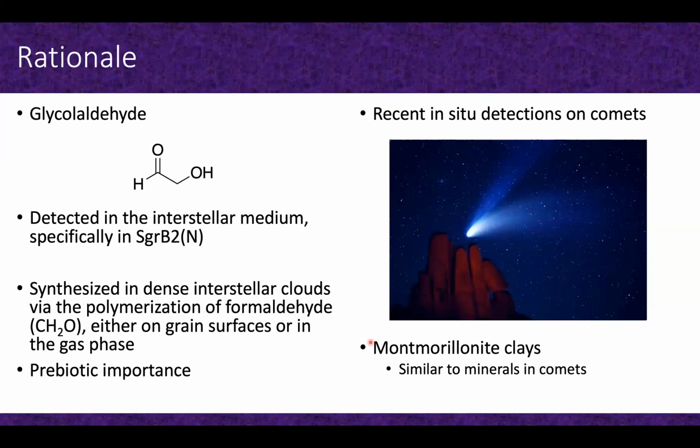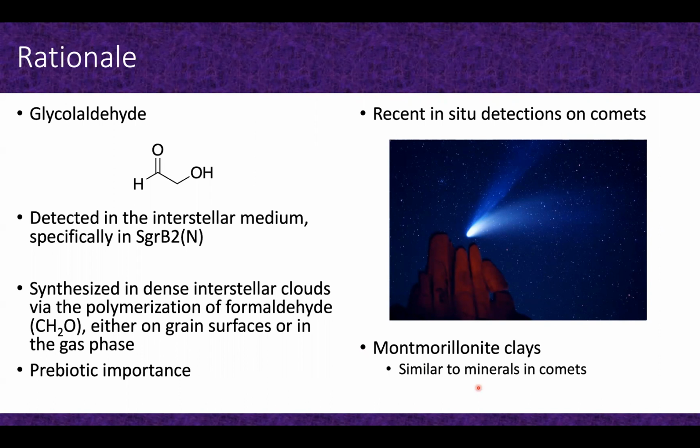In our experiments, we were looking at both neat samples of glycolaldehyde, but also samples stabilized with montmorillonite clays. Why the montmorillonite clays? A variety of reasons. They're known to be prebiotically relevant, suggested to be on an early Earth, and they're also very similar to minerals that have been found in comets. It's known that some of these clays are catalytically active, and so we thought that these would be a good model for some of our experiments.